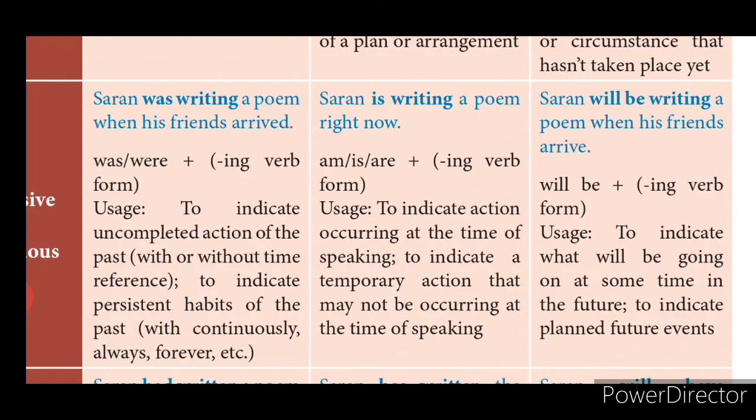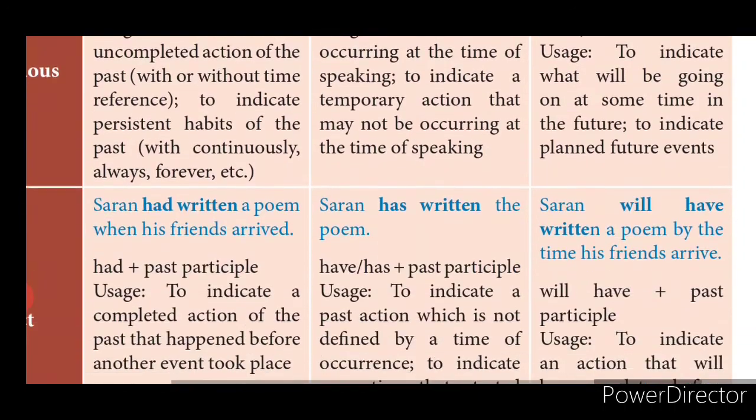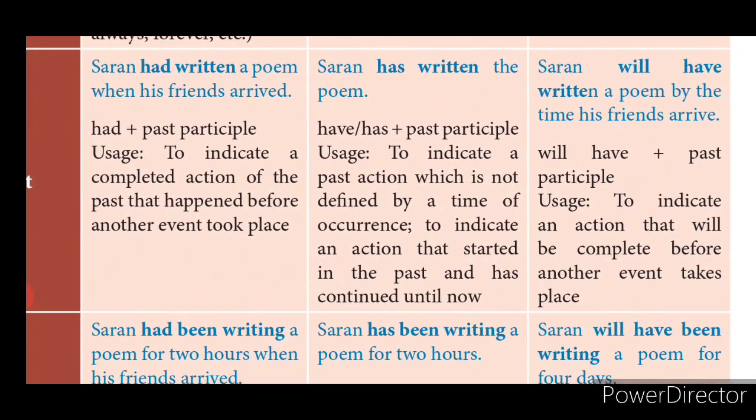Got it? So present continuous tense is or are with verb plus ing. Past continuous tense, was plus verb plus ing. Future continuous tense, will be plus verb plus ing. Present perfect tense, has written, has plus past participle or have plus past participle. Has goes to singular subject, have goes to plural subject. Past perfect tense, had plus past participle. Okay, had will go for both singular and plural subject. Future perfect tense, will plus have plus past participle. Will and have will go with all singular and plural subjects.